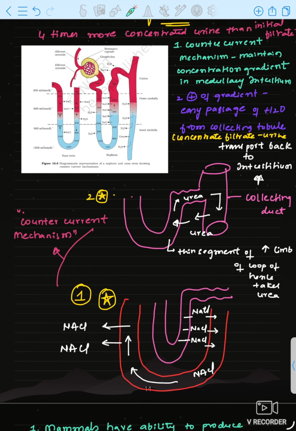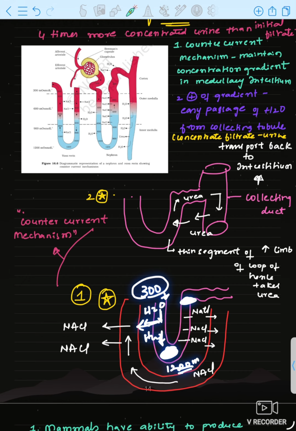Now we will learn how urea and NaCl is helping in creating the concentration gradient. First we will discuss about NaCl. See students, we discussed in the previous slide, this loop of Henle descending limb is favorable for reabsorption of water because it needs to produce a concentrated filtrate, because in the cortex region 300 milliosmol per liter is there, filtrate is also 300 milliosmol per liter, but in the medullary interstitium 1200 milliosmol per liter is there. To maintain that, water is reabsorbed and filtrate will be concentrated.